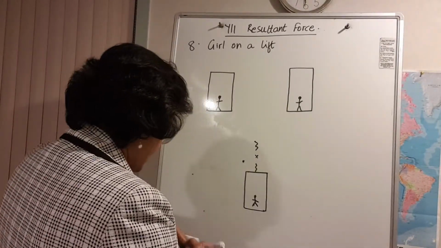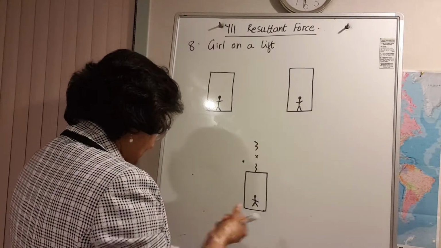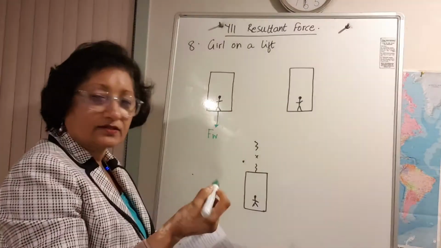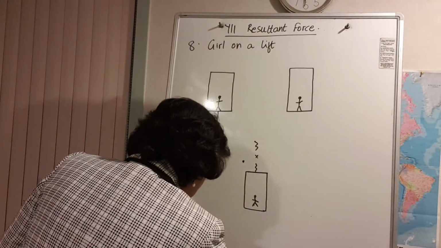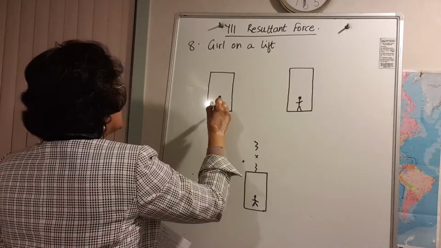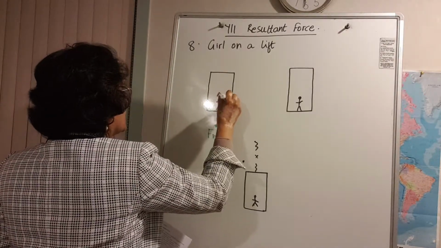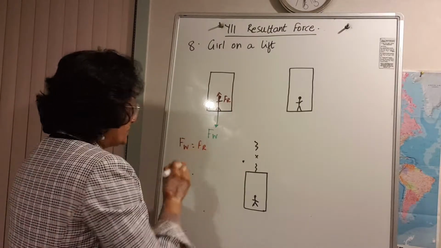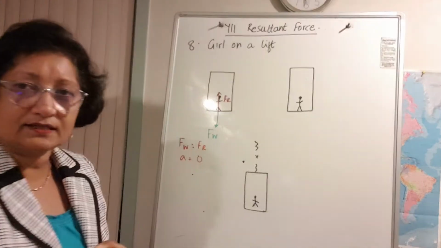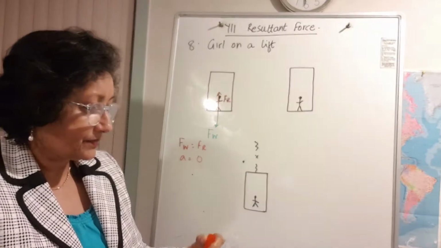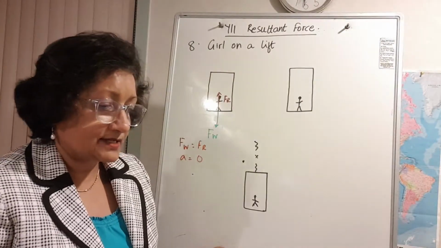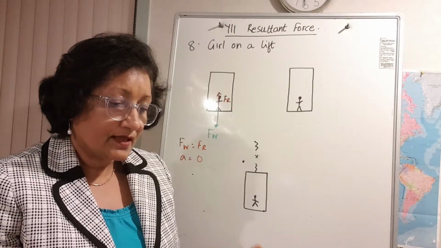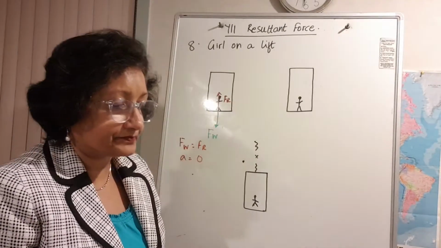Weight force. Now this is something that doesn't change. Weight force, gravity force, and then you also have an equal and opposite reaction force. Because it's stationary, your weight force is equal to reaction force. Because there's no acceleration, it's 0. So I've just put that over there on the side. Okay, so she knows that gravity is acting on her because she can feel the floor of the lift supporting her. Then what happens? So this is instance 1.